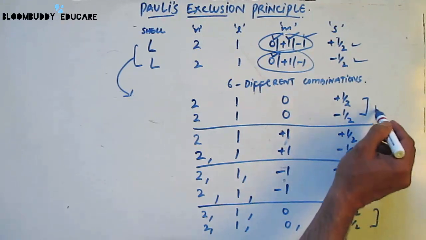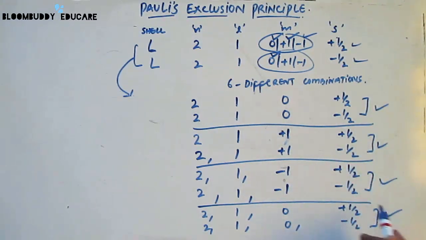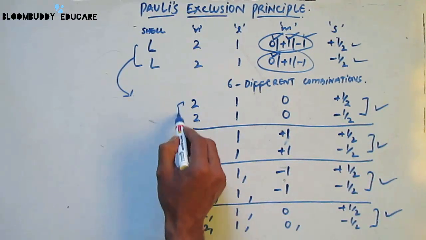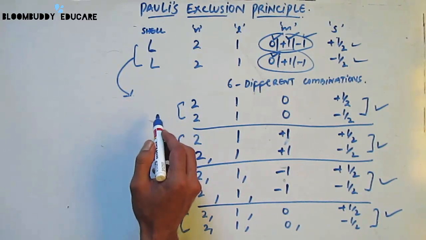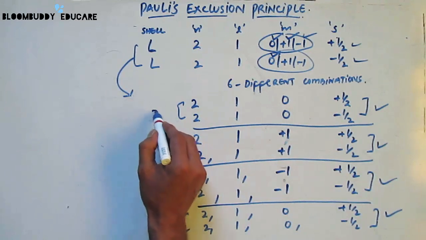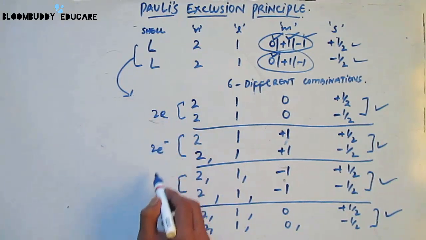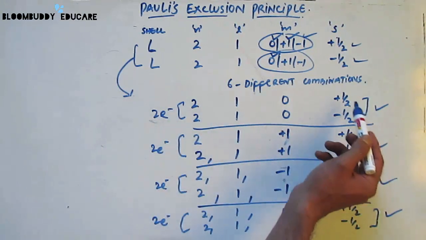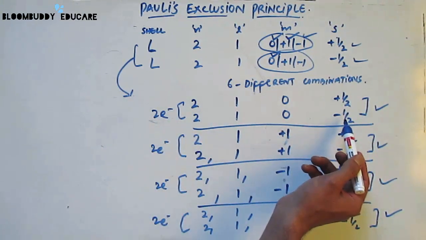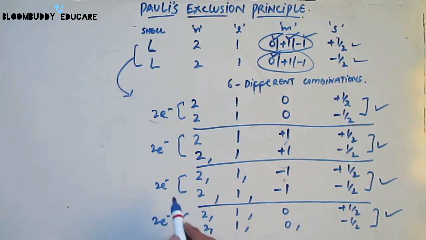So overall we get 1, 2, 3, 4 different sets, and in all the different sets, if I try to adjust the electrons, we'll see there are going to be 2 electrons in this one, 2 electrons here, 2 electrons here, 2 electrons here. One electron will have the plus 1 by 2 spin, the other electron will have minus 1 by 2 spin, similarly in these 3 cases.